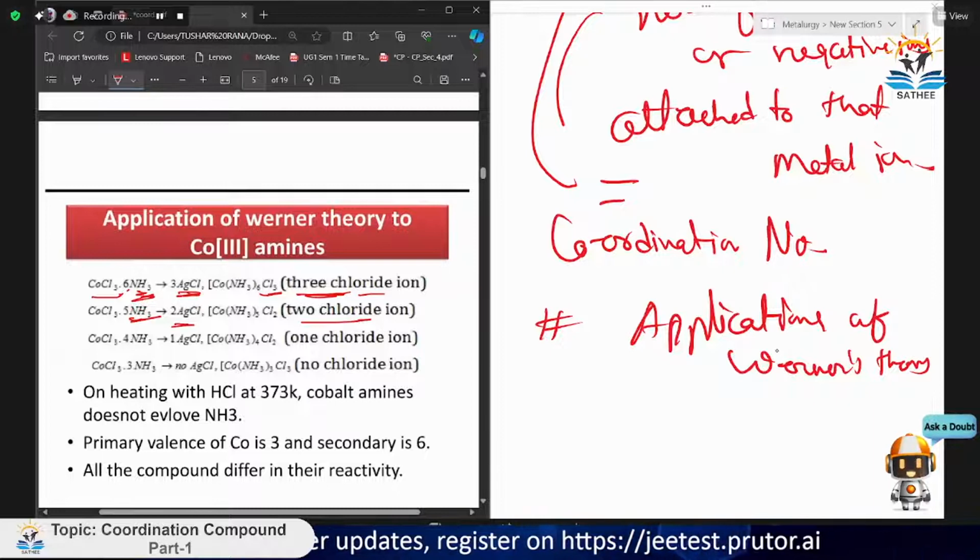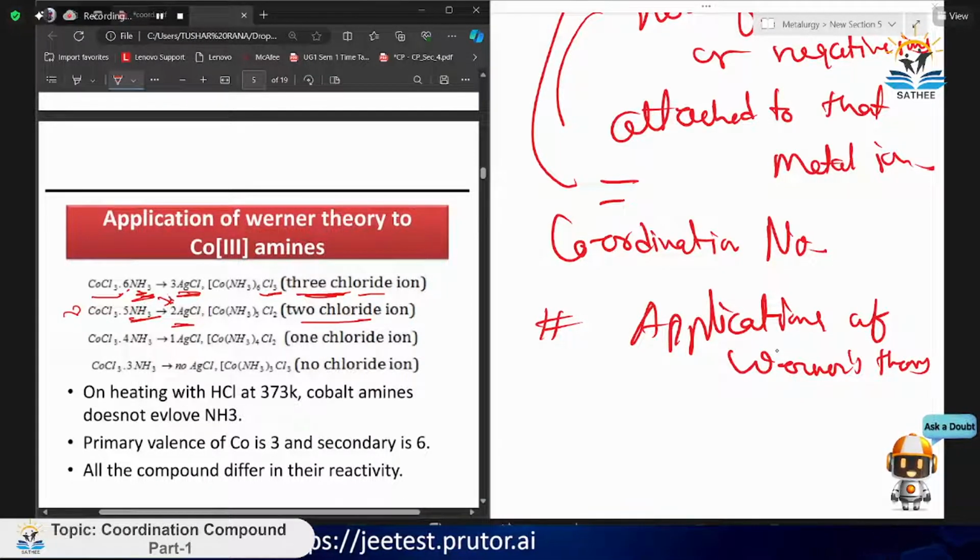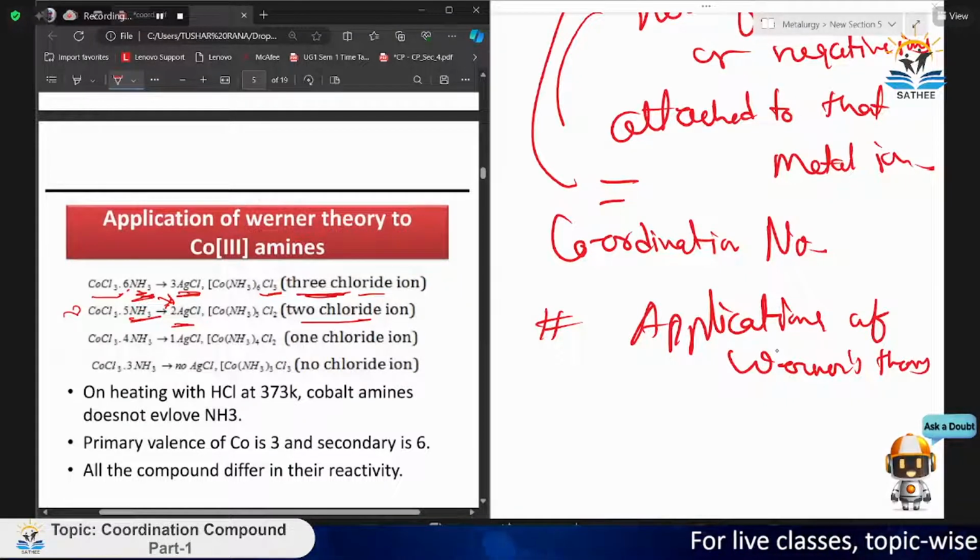So it can be asked in the question: if you are given this type of compound and the product, they will ask how many chloride ions are dissociated in water. Now CoCl3·4NH3, giving only 1 AgCl. If 1 AgCl is given, it means 1 Cl ion is dissociated, and the other 2 Cl remain inside the complex, like that.